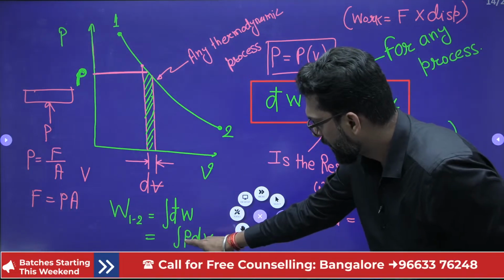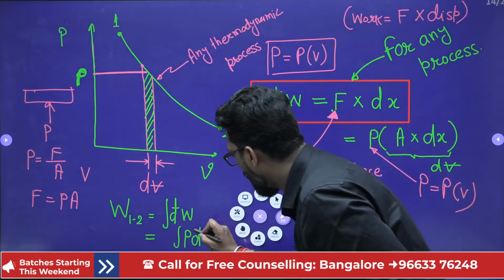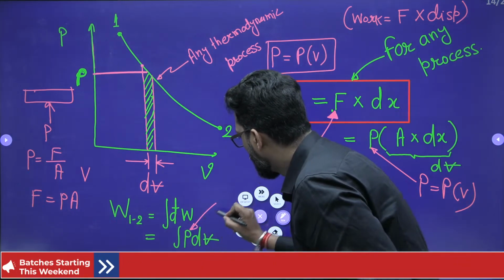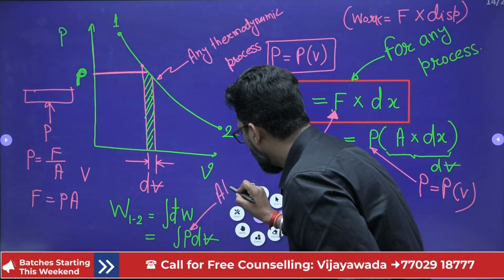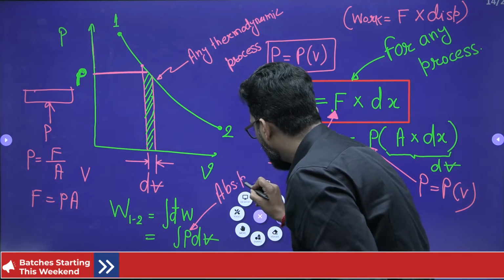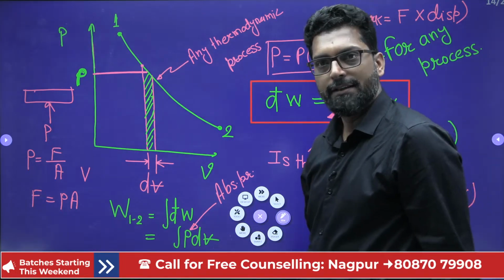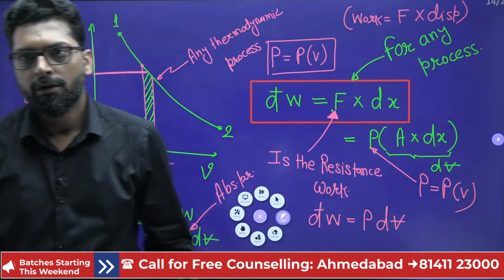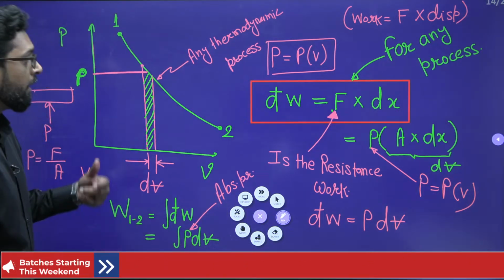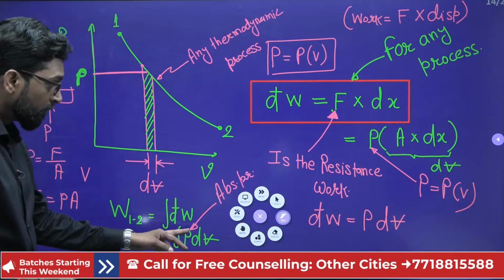According to this, P is positive. Mind it, this P is always absolute pressure. Very important, absolute pressure. Always we take it, okay beta. So P into dV. Now this is important.